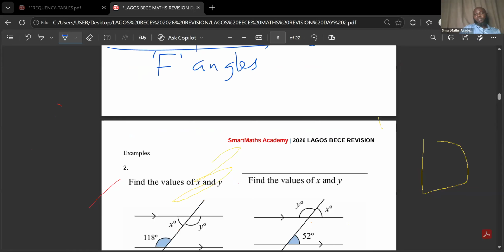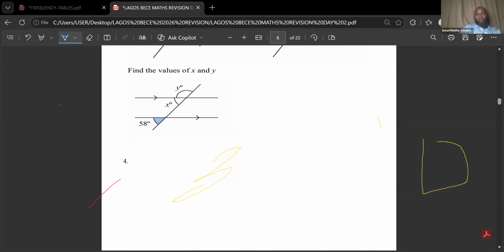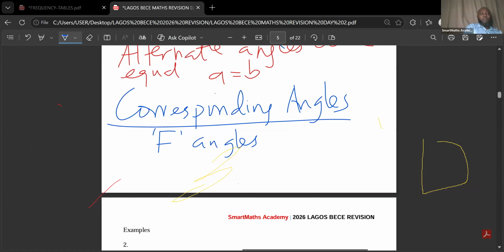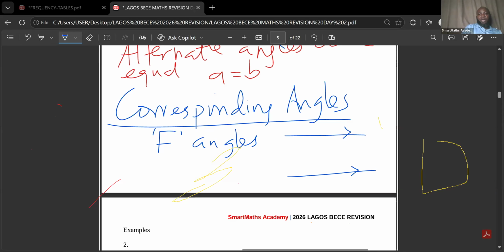Oh, the page has finished. I did not leave enough space. Okay, let me bring it here. So when we have F angles, let me put it here. We have a line like this. We have another line like this. So these two lines, they are parallel. Don't forget, you must see the arrow there. Then we have a transversal. So we now have this angle here and this angle here.